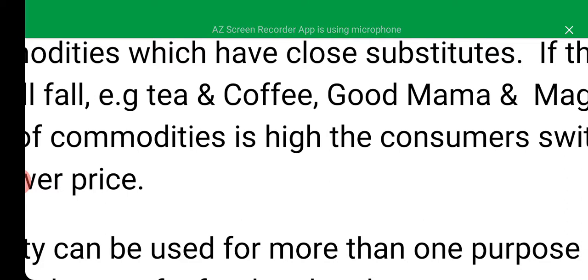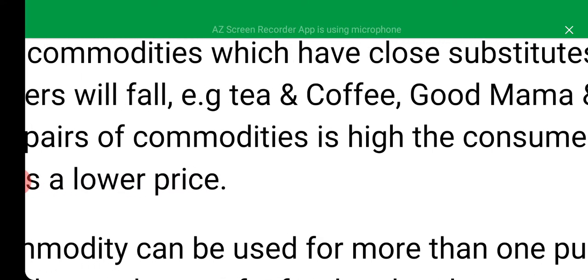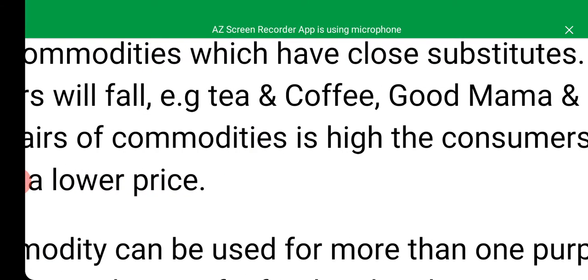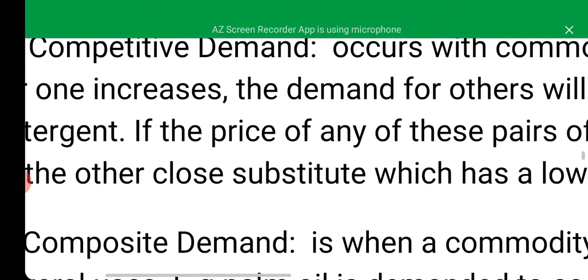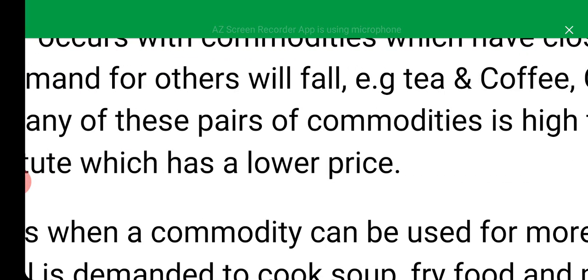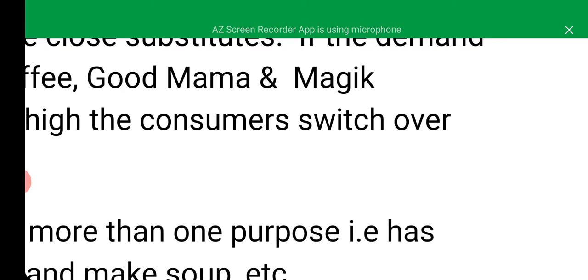Examples are that of tea and coffee. Good Mama and Magic, the two are detergents. People use either Good Mama or Magic, as the case may be. The two cannot be required at the same time. So if there is an increase in the demand for Good Mama, automatically there will be a decrease in demand for Magic, and vice versa. If there is an increase in demand for Magic, then there will automatically be a fall in the demand for Good Mama, as the case may be. So if the price of any of these pairs of commodities is high, the consumers switch over